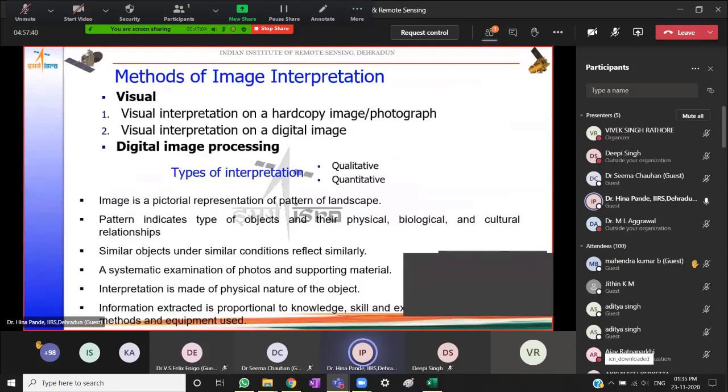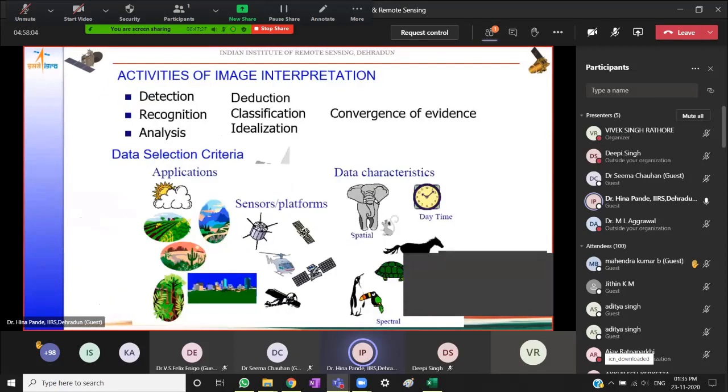So visual image interpretation and digital image processing or digital image analysis. The second part will be dealt with in the next lecture session on digital image interpretation. We will be looking at characteristics or features which help us in visually extracting or manually extracting information from images. So basically what will dictate how we do interpretation would be the application. Which application is it that we are trying to use the data for?